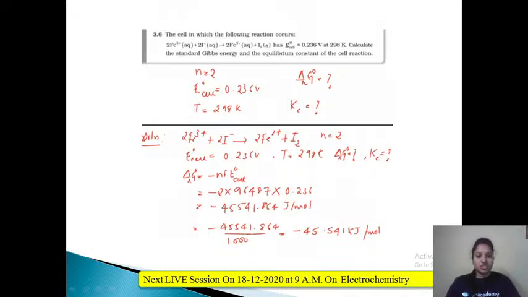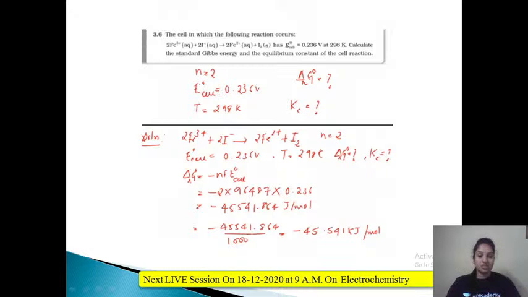Okay, let us see one question. The cell in which the following reaction occurs. There is a reaction that is given, this is the equation you can see. E naught cell is given and temperature is given as 298 Kelvin. Calculate standard Gibbs energy. Standard Gibbs energy means you should not write it as delta G, you should write it as delta G naught. That you have to calculate, and also calculate the equilibrium constant, that means the Kc value also.